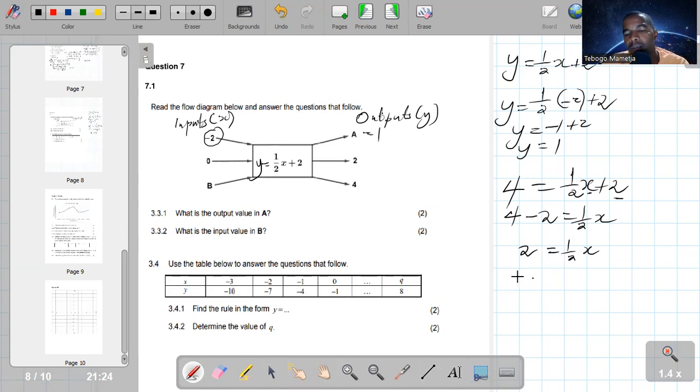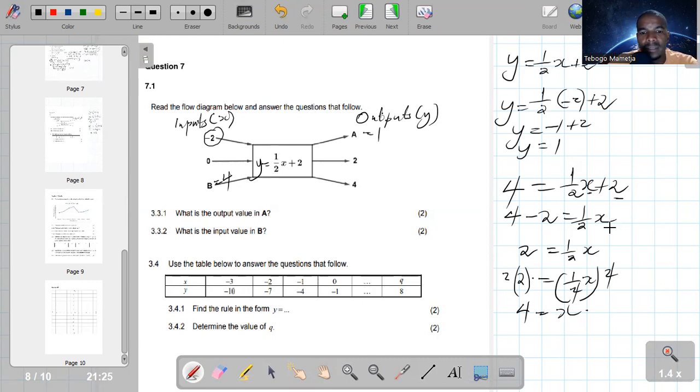So you can simply multiply by 2, and you multiply this side also by a 2. So 2 times 2 is 4, and you multiply this side by 2. So 2 and 2 will cancel there. You'll be left with an x. So x is 4. So there it's your 4 there.